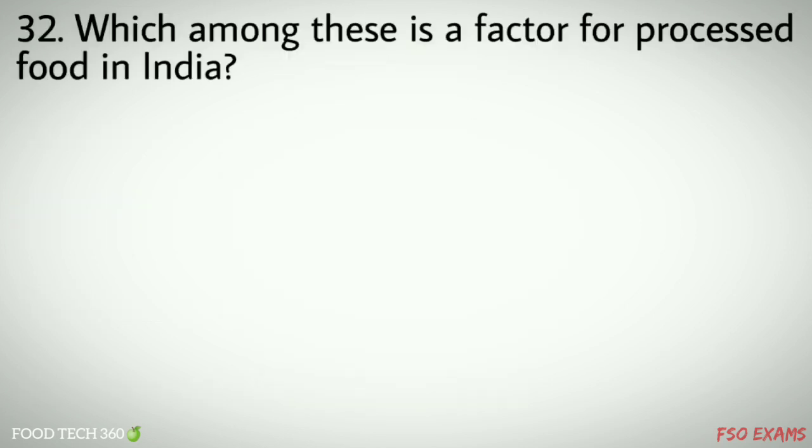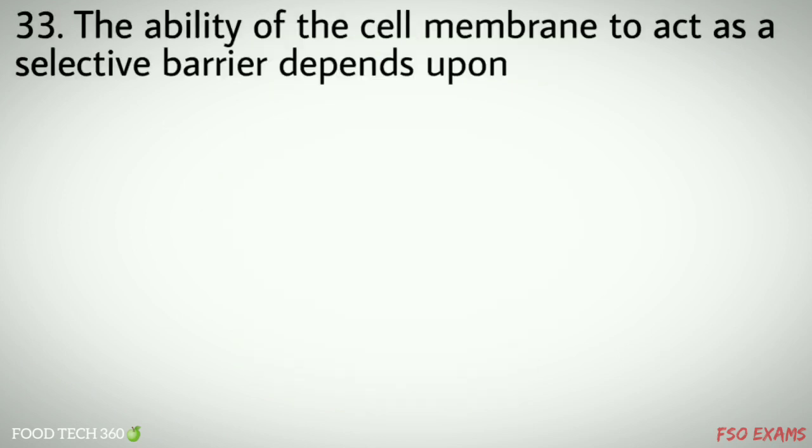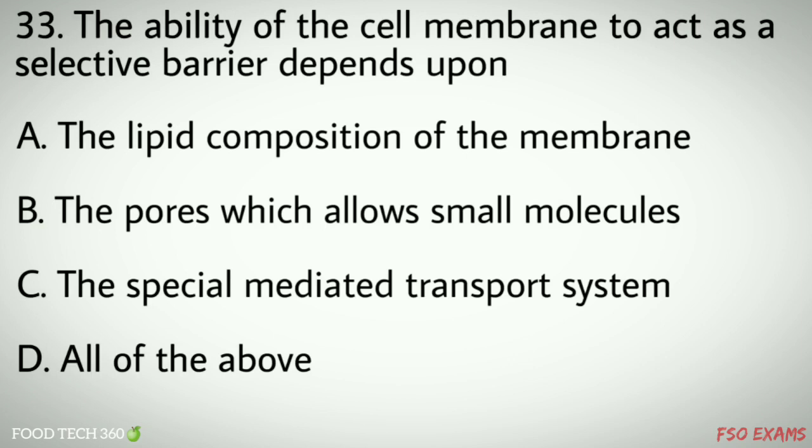Question number 32. Which among these is a factor for processed food in India? Options: A. Changing lifestyles, B. Food habits, C. Organized food retail, D. All of the mentioned. Correct answer D. Question number 33. The ability of the cell membrane to act as a selective barrier depends upon: A. Lipid composition of the membrane, B. The pores which allow small molecules, C. The special mediated transport system, D. All of the above. Correct answer D.